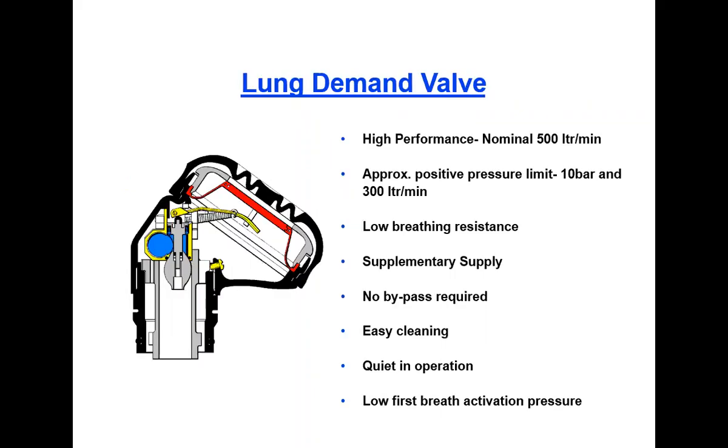So this is the lung demand valve. From the mechanical engineering point of view, you can understand this valve assembly and how it is going to operate. The features of this lung demand valve are: a high performance demand valve with nominal 500 liter per minute capacity, an approximate positive pressure limit of 10 bar, and a flow of 300 liter per minute. Then it has a low breathing resistance.